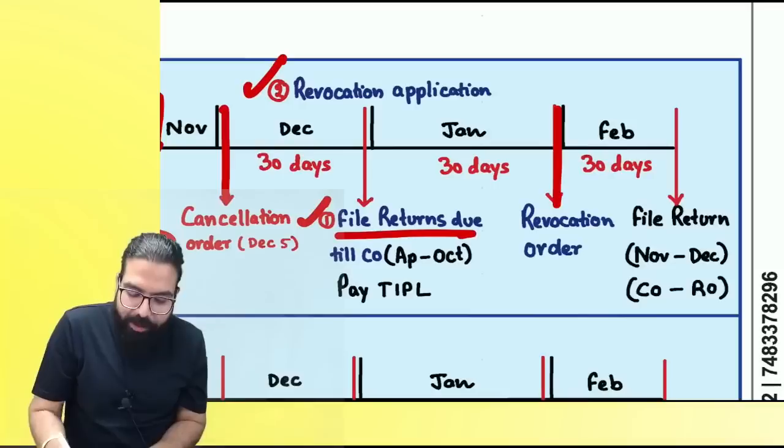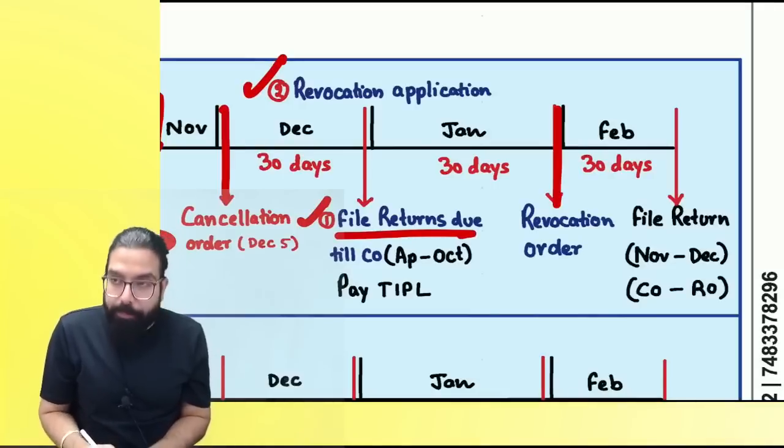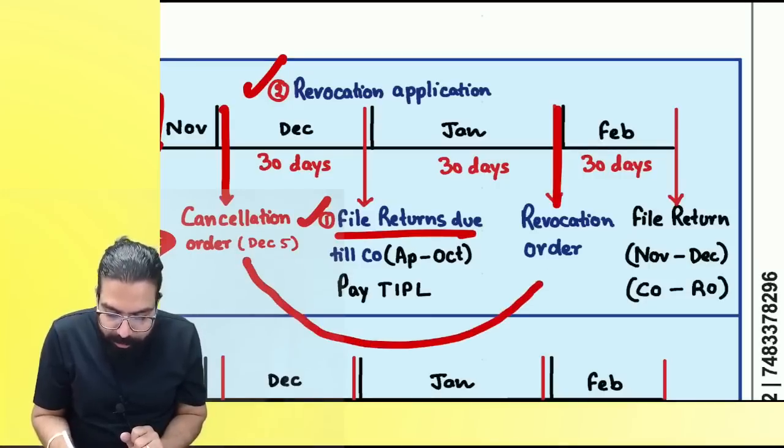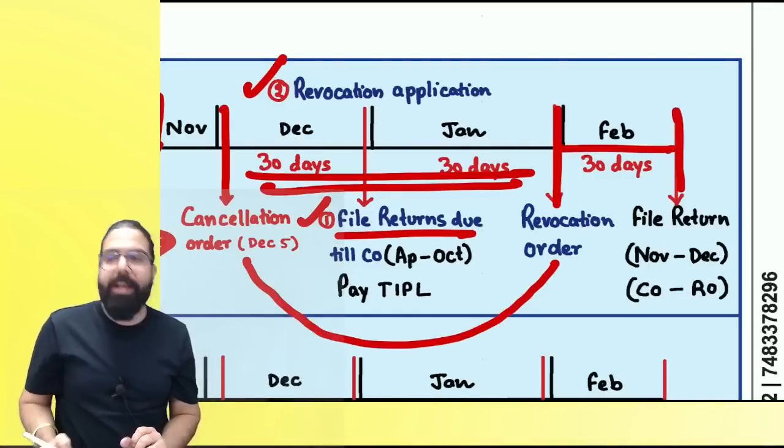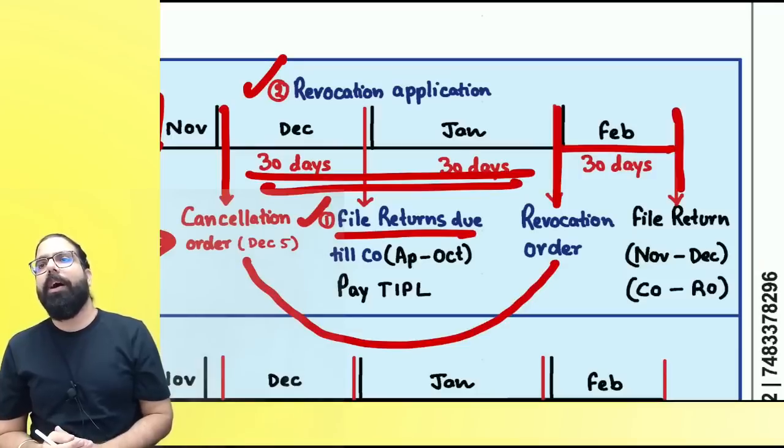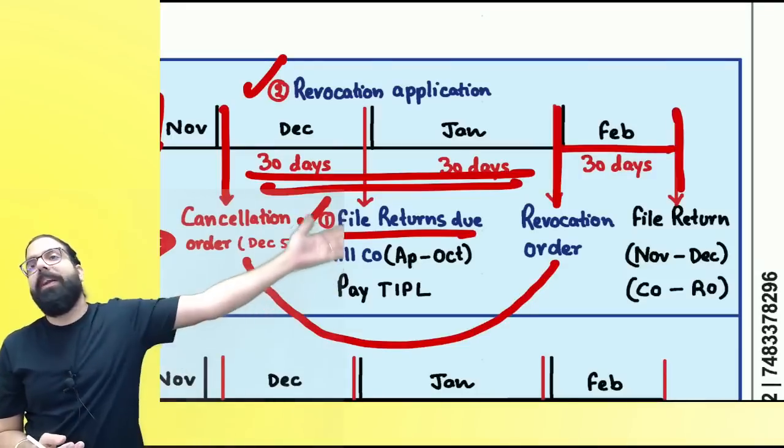Once the revocation order is given, from the cancellation order till the revocation order, whatever returns are due during that period have to be filed within the next 30 days. Are we clear? This was a case of prospective cancellation.